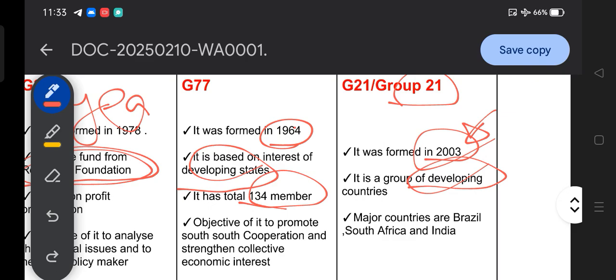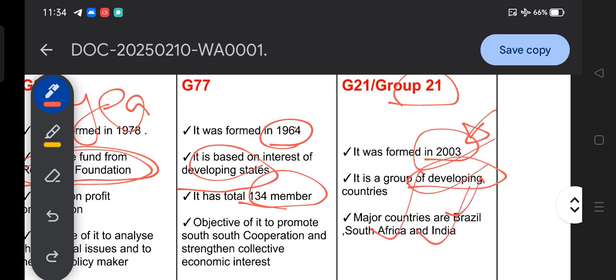Another thing we need to emphasize is that the G21 organization emphasizes the interests of developing states; we can say it is an organization of developing countries. The major countries in the G21 are Brazil, South Africa and India.